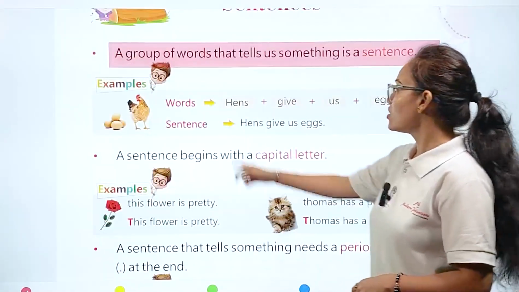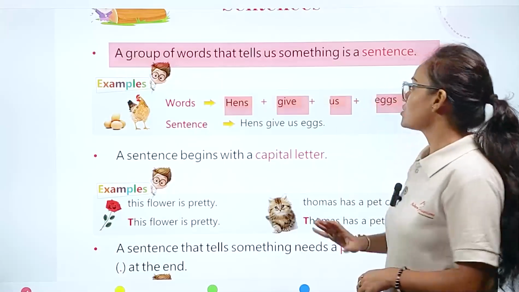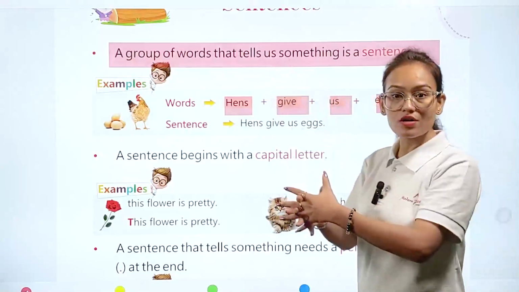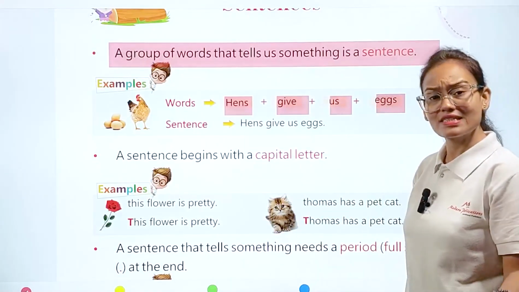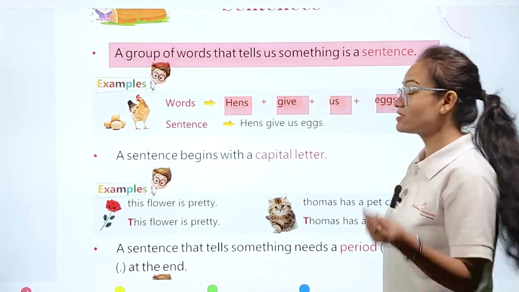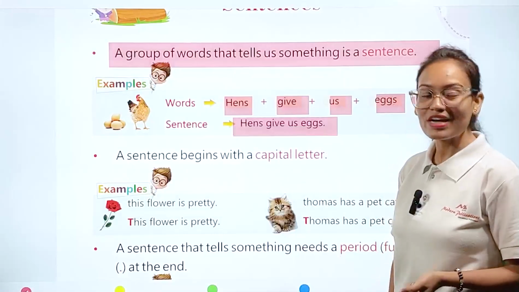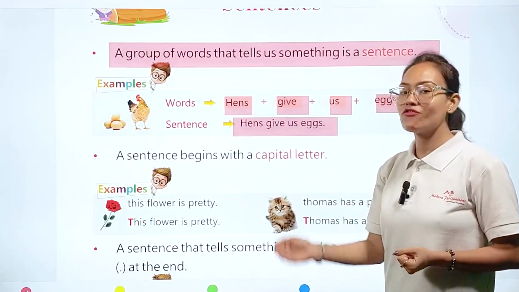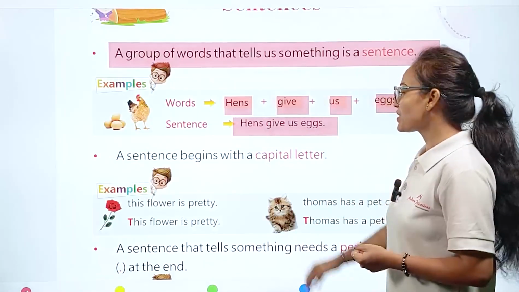Examples you can see here: words, hence, give, us, x. So these are all words, but when we combine those words, it will convert into a meaningful sentence, and it sounds like this: hence gives us x. Earlier it was presented in the form of words, but right now it is presented in the form of a sentence.